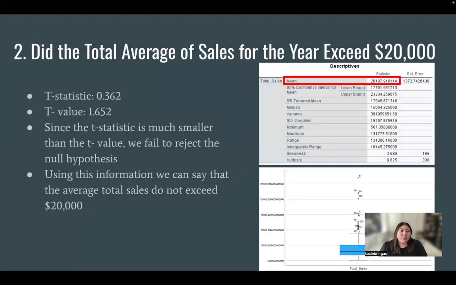Now for the next question, did the average of total sales for the year exceed $20,000? For this one, I used an explore analysis. Again, for the dependent, I used the total sales. We can see that the t statistic calculated from these numbers is much smaller than the t-value, so we fail to reject the null hypothesis. So we can say that the average of total sales does not exceed $20,000. Even though on the right-hand side the mean is a little above 20,000, it's not significant enough to reject the null hypothesis.